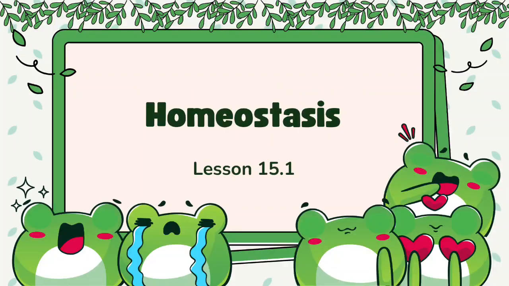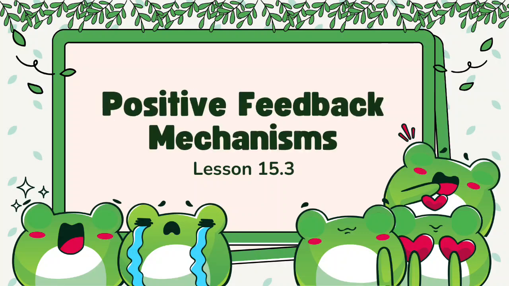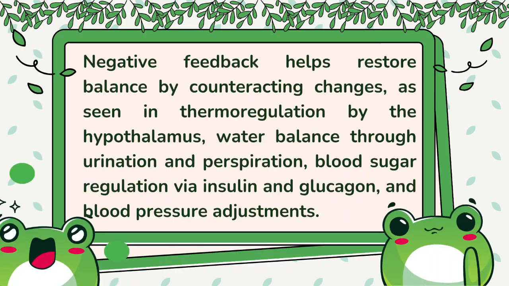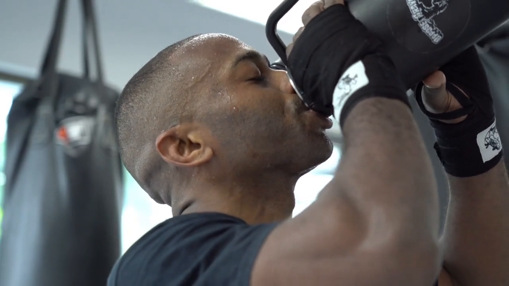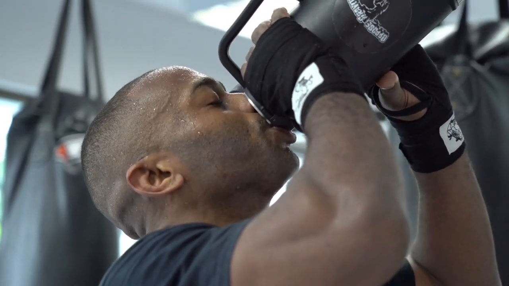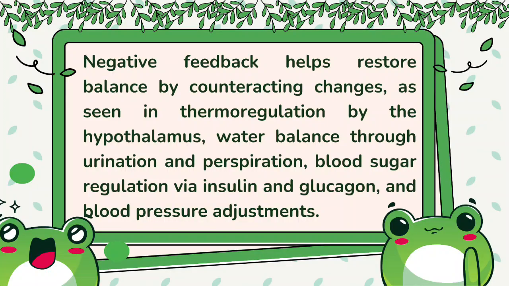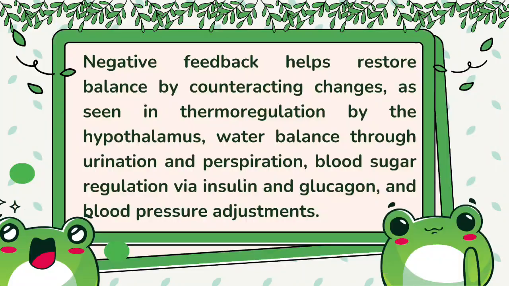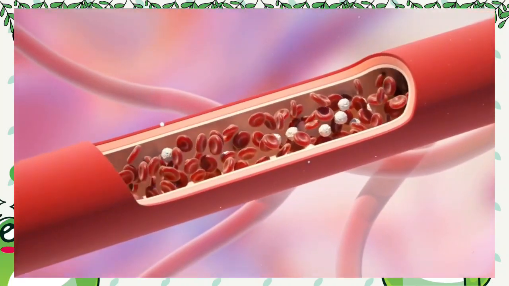Unit 15. Homeostasis and feedback mechanism. Homeostasis is the maintenance of a stable internal environment, regulated by feedback mechanisms, involving sensors, a control center, and effectors. Negative feedback helps restore balance by counteracting changes, as seen in thermoregulation by the hypothalamus, water balance through urination and perspiration, blood sugar regulation via insulin and glucagon, and blood pressure adjustments.